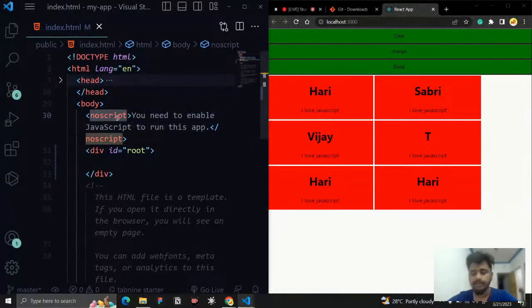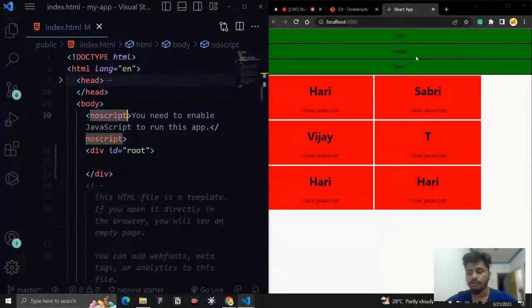And what is the noscript tag? Well, the noscript tag is used if someone has blocked JavaScript. Okay, so in browser settings we are able to block JavaScript.